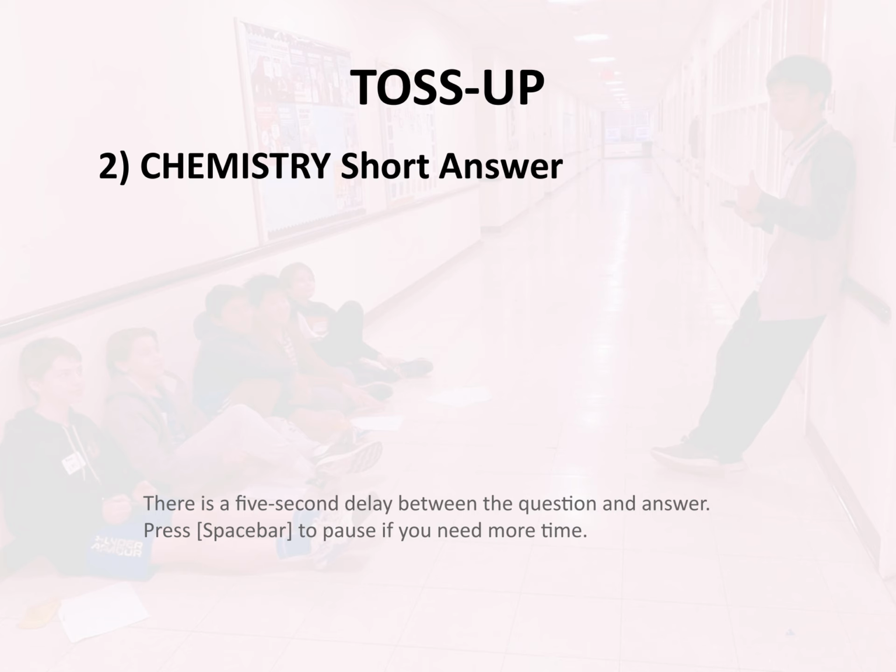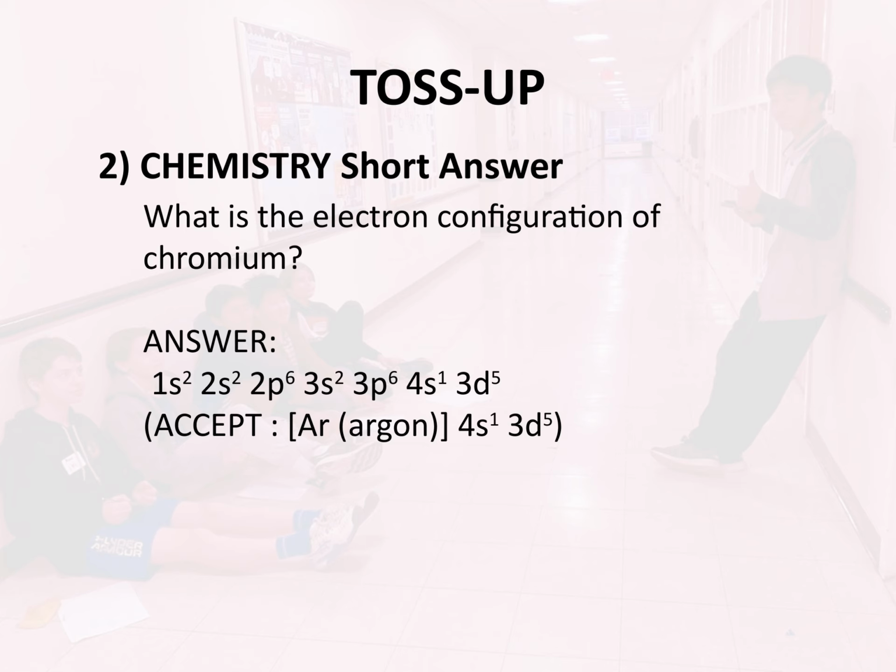Toss-up 2. Chemistry. Short answer. What is the electron configuration of chromium? Answer: 1s2, 2s2, 2p6, 3s2, 3p6, 4s1, 3d5.